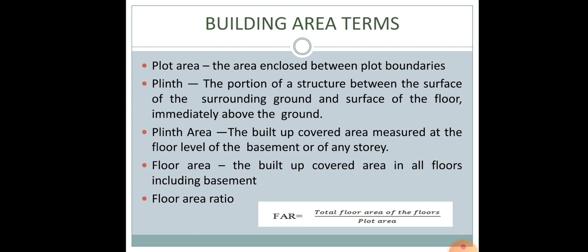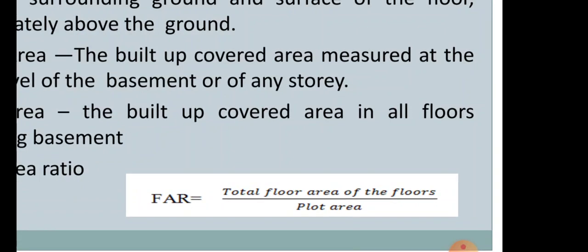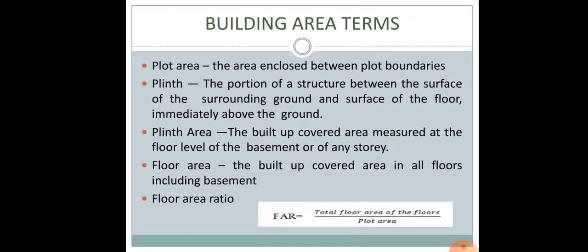So floor area ratio is actually a ratio which is obtained by taking the total floor area of all the floors divided by the plot area. So floor area ratio means it is the quotient that is obtained by dividing the total floor area on all floors by the plot area. So that is what is called the floor area ratio.